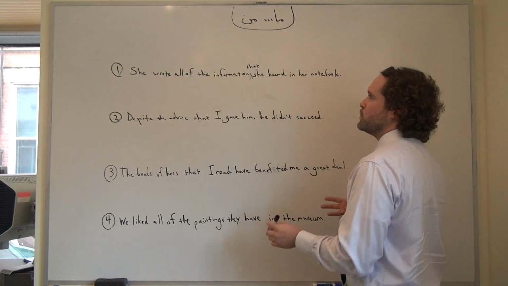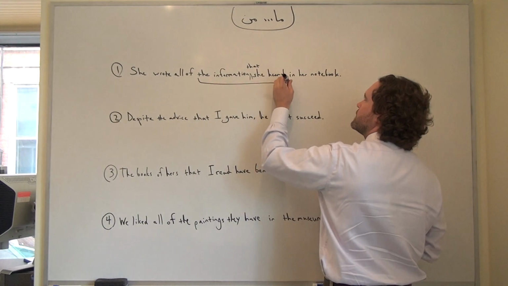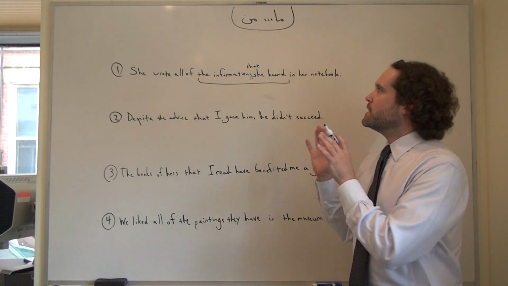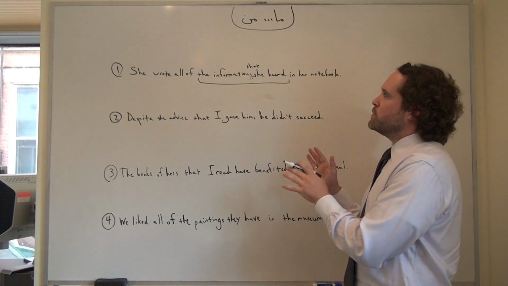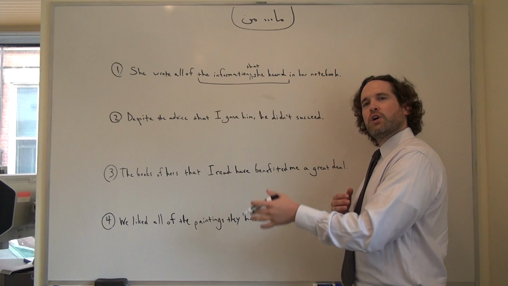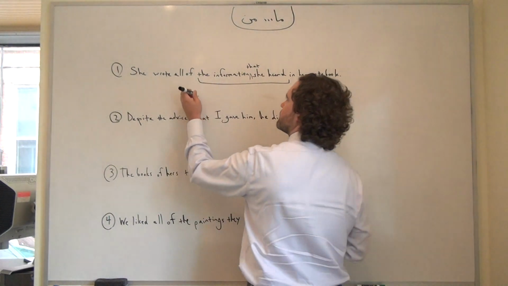What we need to do is take this section and rephrase it so that it sounds more like she wrote all that she heard in the way of information.